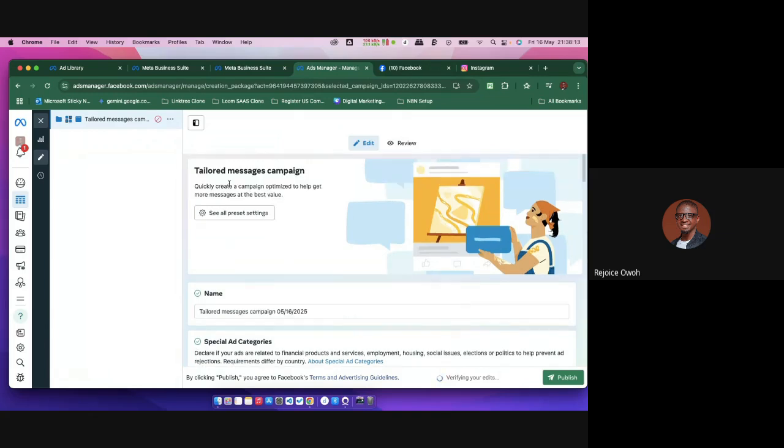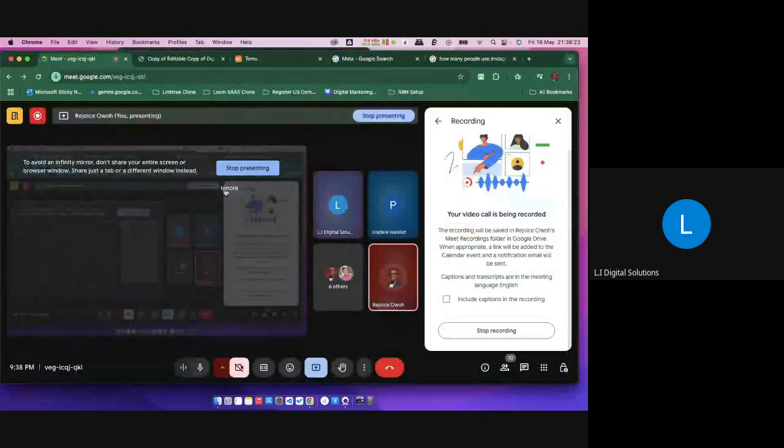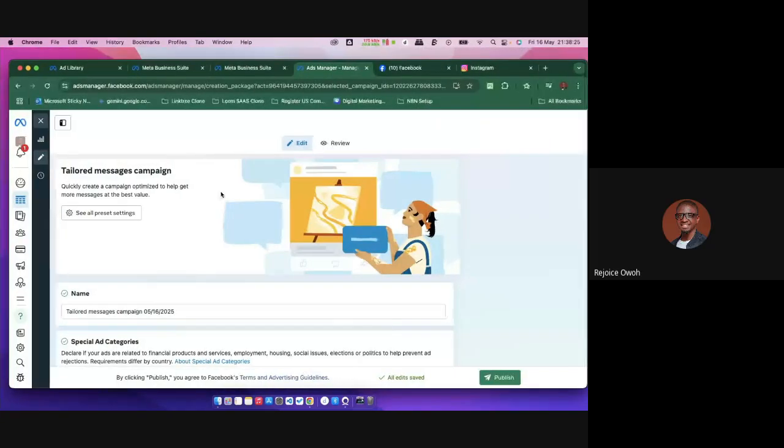While that is going on, I want to show you guys my screen. You can't see my screen? Oh my god, you can only see it now. Okay, all right, perfect.